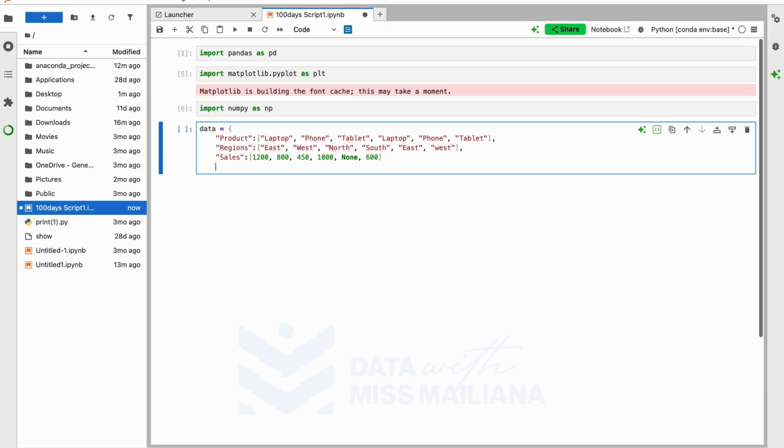Then we have quantity, which is the last column. Quantity, right? As the column comes, then we have a bracket. Then we have 5, 8, 3, 4, 6, 2. This one is closed. Our list is closed. Now we close our dictionary and we run it.